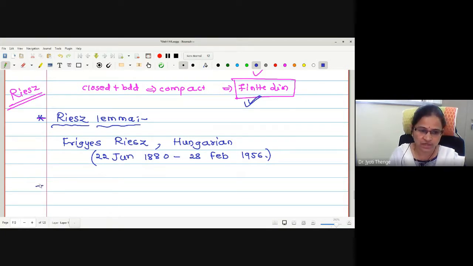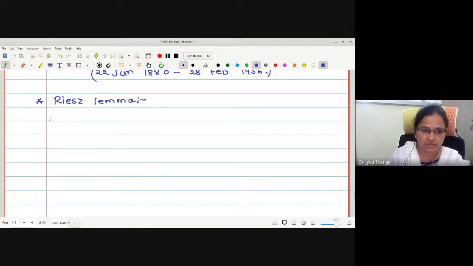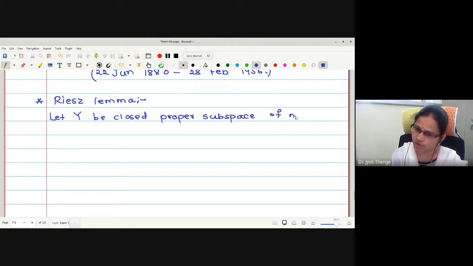Let me write the statement of Riesz lemma. Let us see the statement carefully. Let capital Y be a closed proper subspace of a normed linear space X. Let epsilon greater than 0 be a real number such that it lies between 0 and 1.